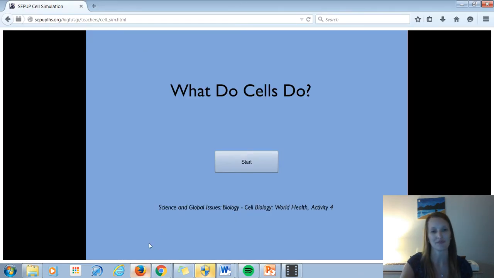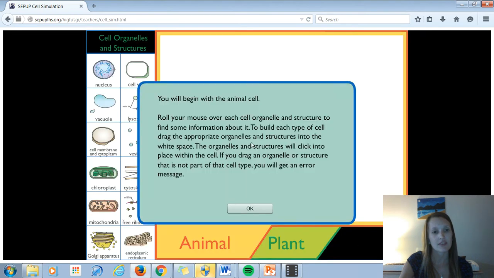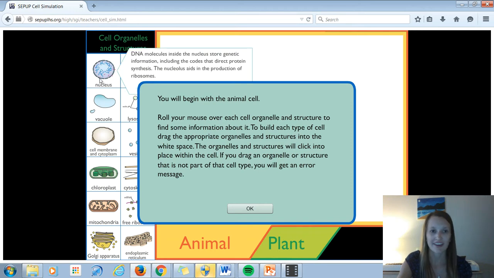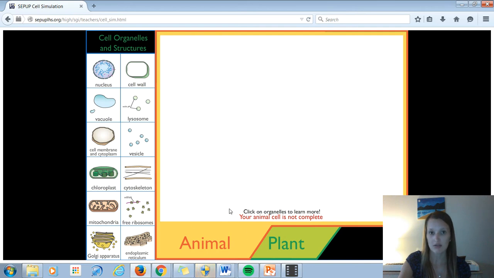What do cells do? Okay, so I'll click start, and then if you look, it says you will begin with the animal cell. It says roll your mouse over each organelle. If I do that, see how this pops up. So I have little information boxes that pop up so I can learn about each organelle. And you can see I'm also going to make both an animal cell and a plant cell. It won't let me make the plant cell until my animal cell is complete. So I need to build my cell.